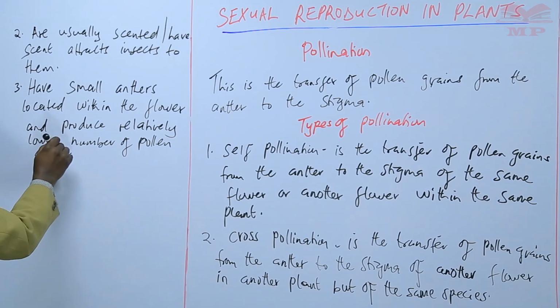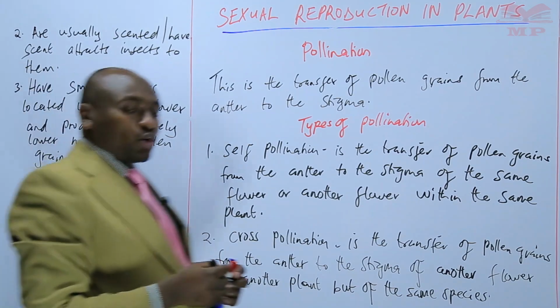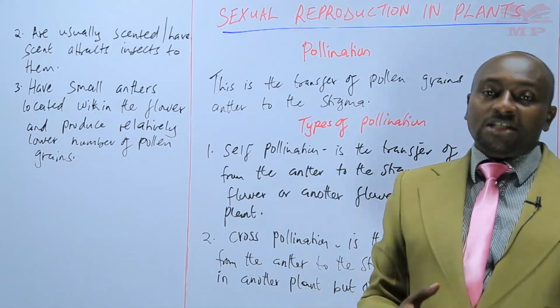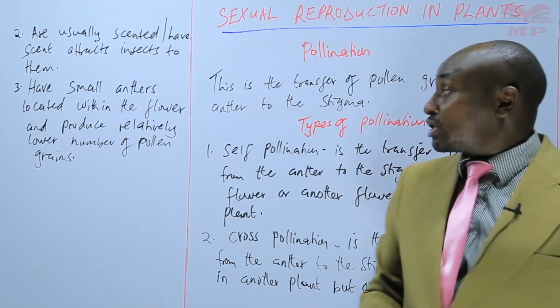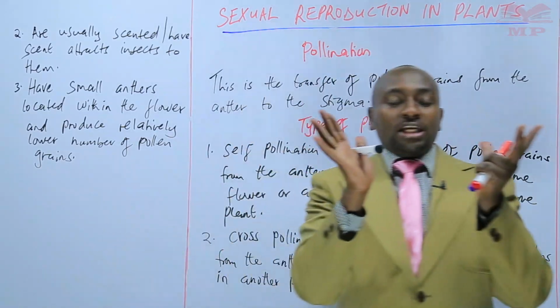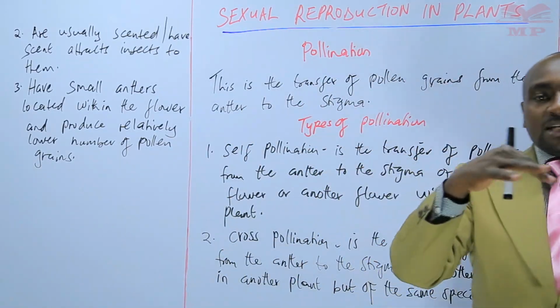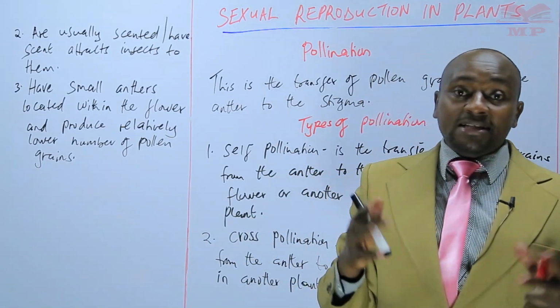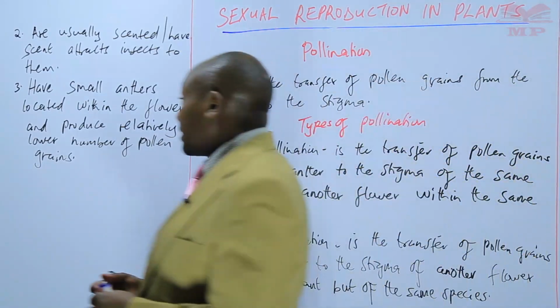So the number of pollen grains that are produced here are not so many because there is minimal wastage. Also, we are saying that the anthers are small and located within the flower. So chances of these anthers losing the pollen grains are minimal.